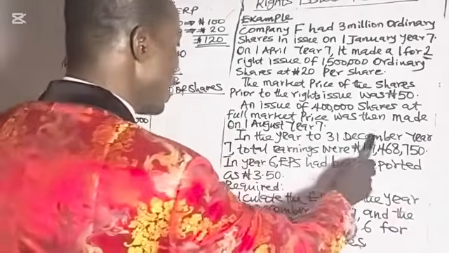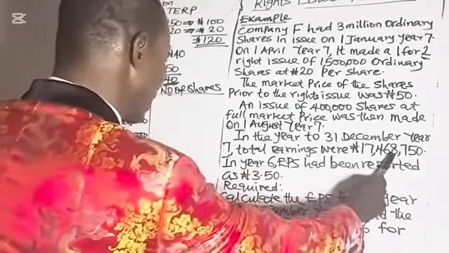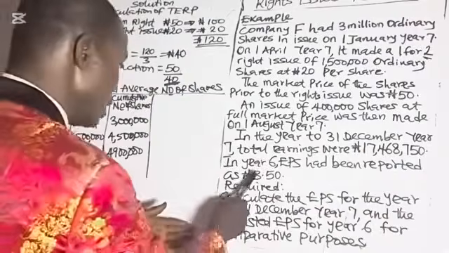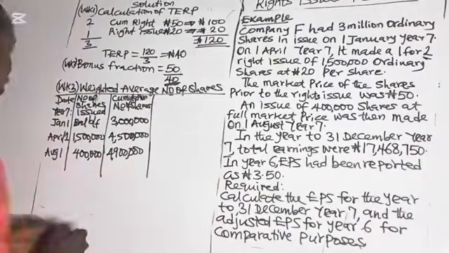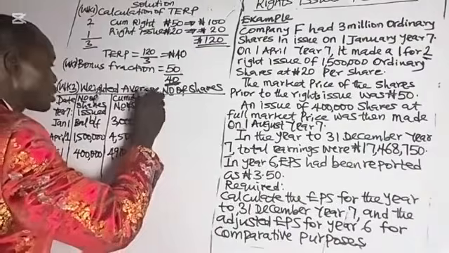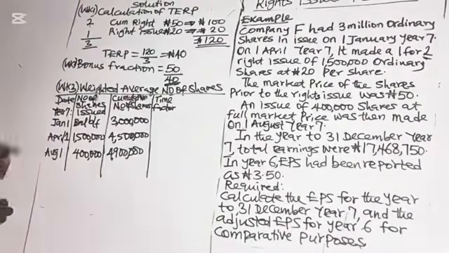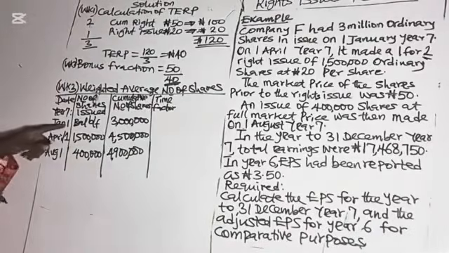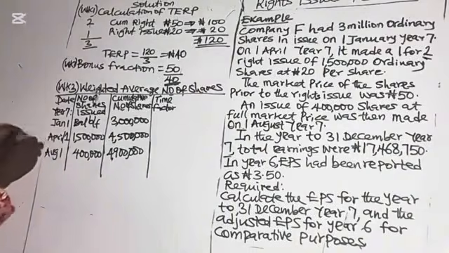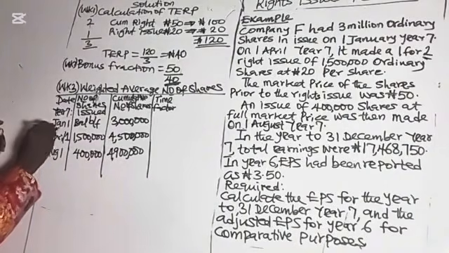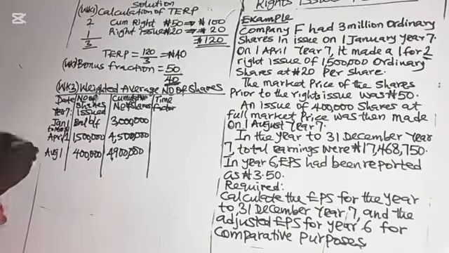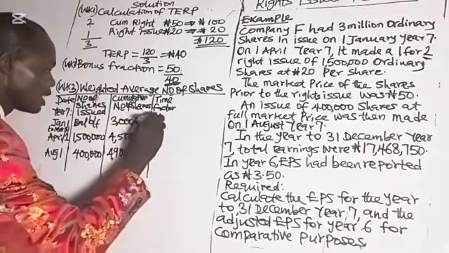Now, in the year to December year 7, the total earnings were this. This is the earnings. In year 6, you are given the EPS. So these are the shares in issue. Then the next thing is the time factor. These shares were in existence from January to March, ending before another one was issued in April. January to March 31st. How many months is that? January, February, March. 3 months. 3/12.